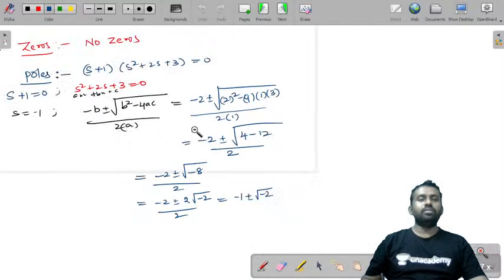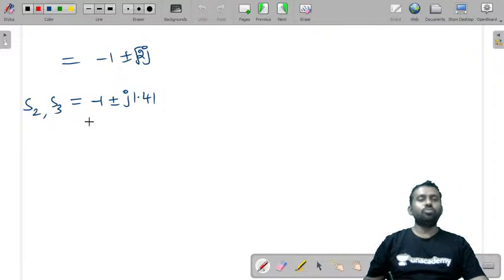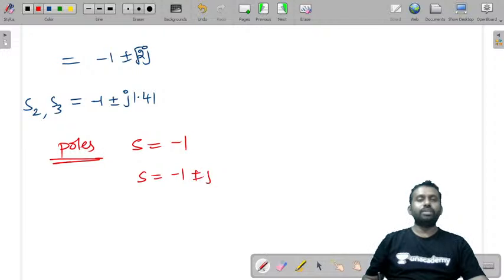If you see, just look at this. You have s is equal to, how many poles are there? This is one pole, and you also have two more poles. So let us consider them. The poles are s is equal to minus 1, s is equal to minus 1 plus j 1.41, s is equal to minus 1 minus j 1.41. Now you need to plot them.